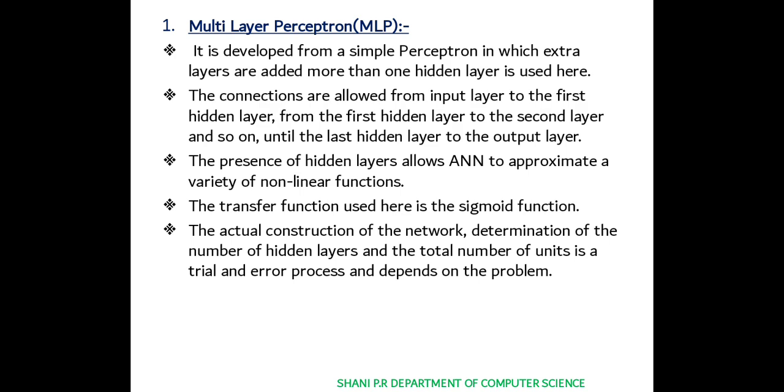The actual construction of the network, the determination of the number of hidden layers and the total number of units, is a trial and error process and depends on the problem.